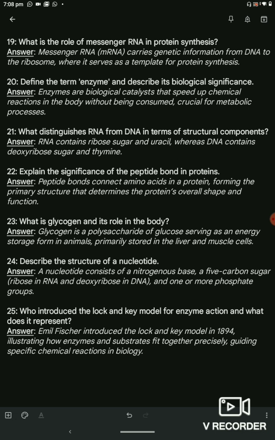Last question. Who introduced the lock and key model for enzyme action and what does it represent? Answer. Emil Fischer introduced the lock and key model in 1894, illustrating how enzymes and substrate fit together precisely, guiding specific chemical reactions in biology.